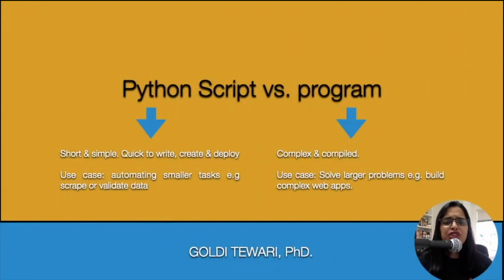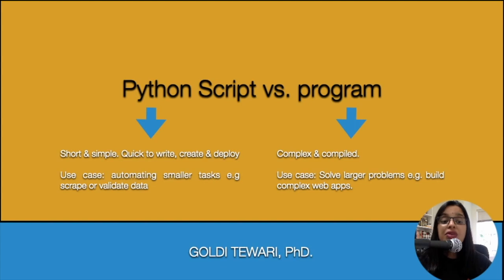Let's talk about Python scripts and Python programs now. These two terms are often used interchangeably, but there is a subtle difference. Python scripts are short, simple, quick to write, easy to create and deploy, but Python programs are complicated. You can think of Python programs as a group of Python scripts or modules which are first compiled and then executed. These two terms have different use cases.